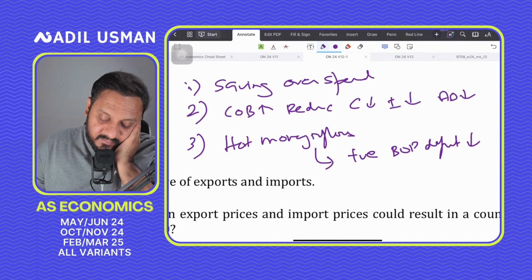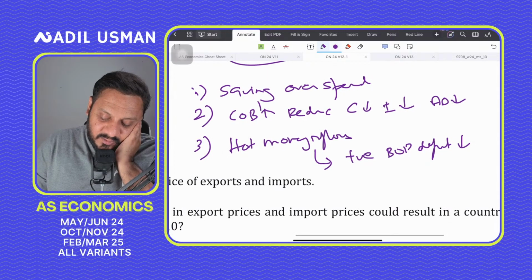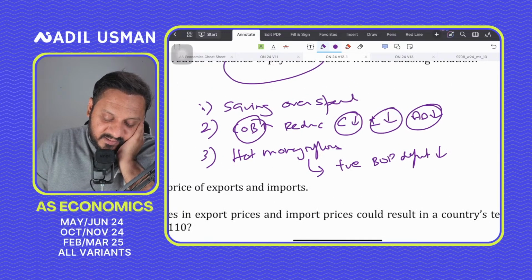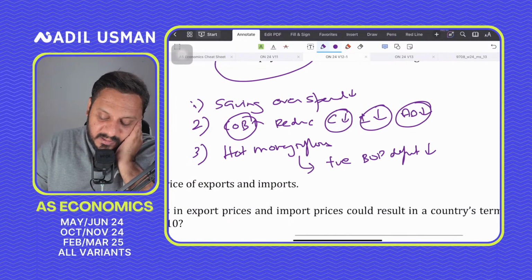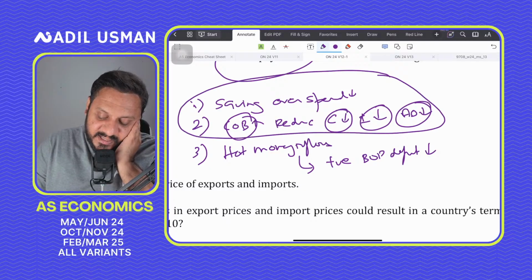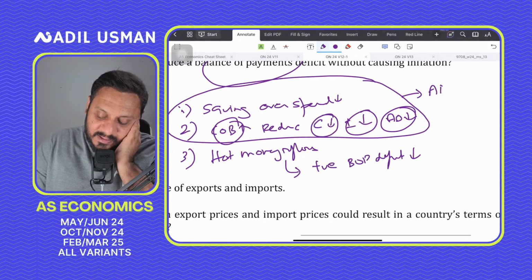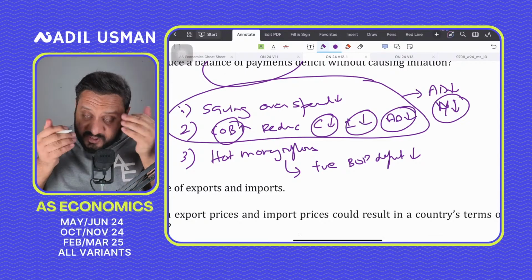Second thing: when the cost of borrowing goes up, consumption goes down, investment goes down, AD goes down. Number 3: when savings go up, spending goes down. Together, 1 and 2 mean AD goes down. When AD goes down, national income levels go down, which means domestic growth goes down.